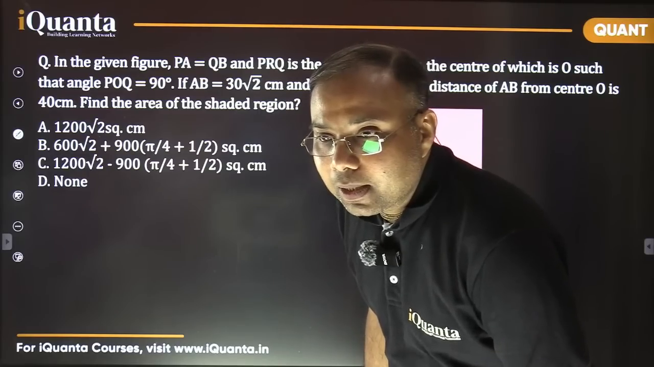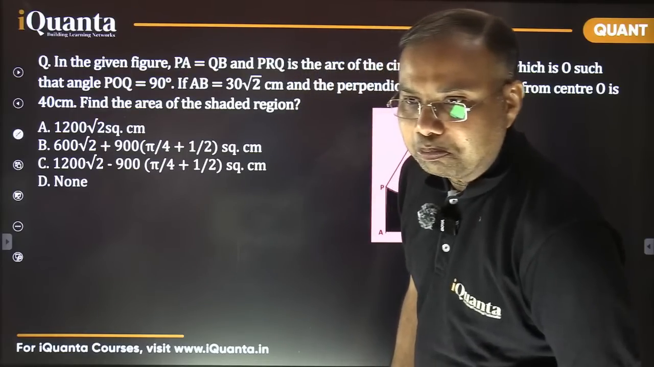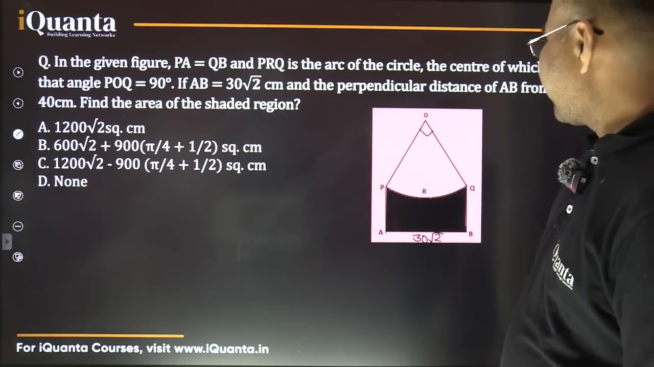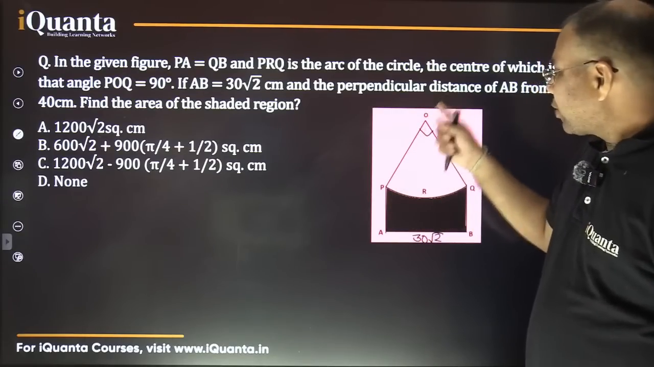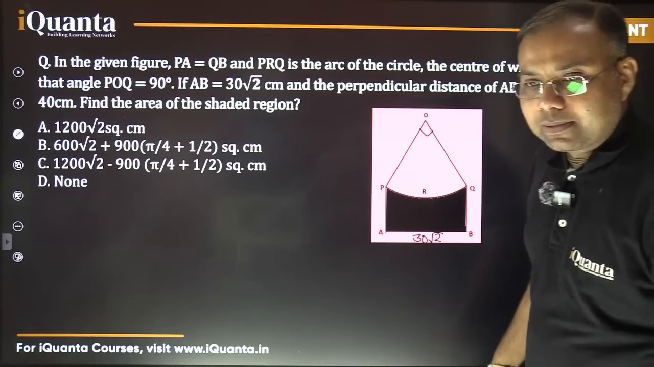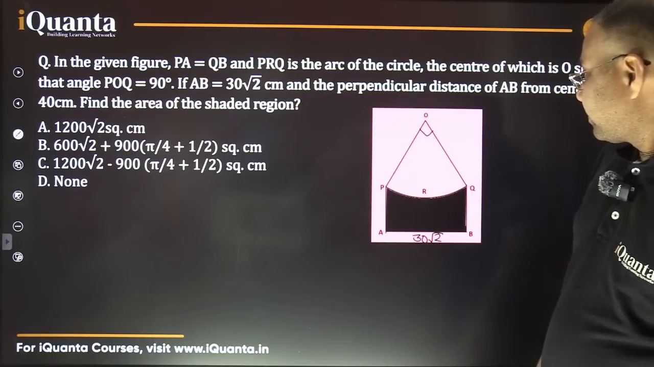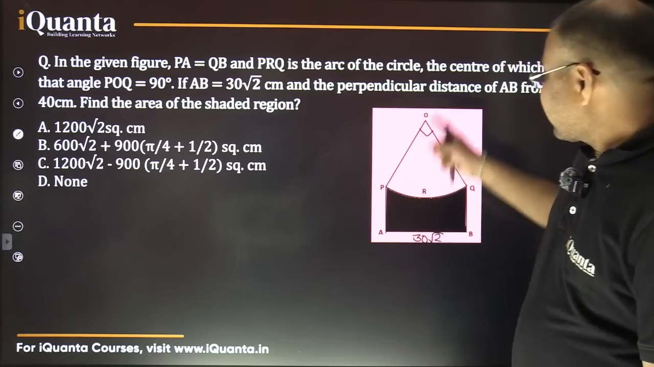Option B is being said by Khushi and Prathamesh. Let's calculate that. First tell me, can you calculate the radius, this length OP and OQ? How much do this OP and OQ come out to be? What is this length OP here?